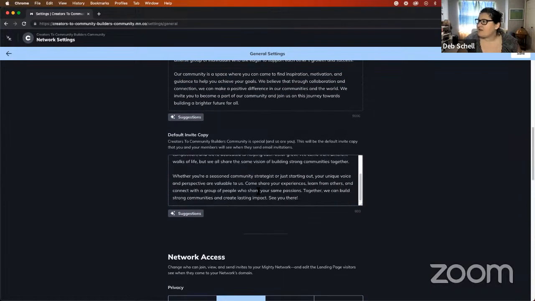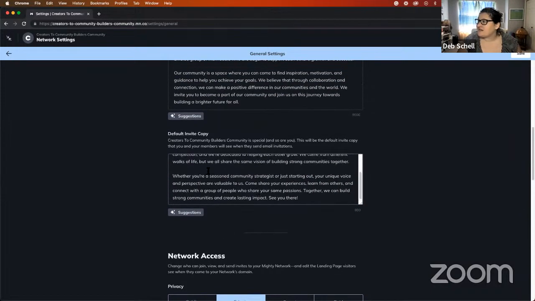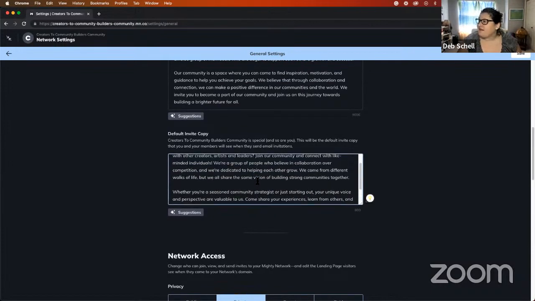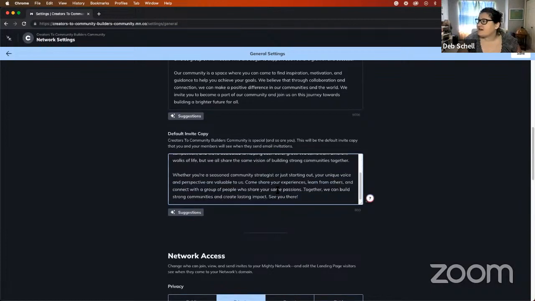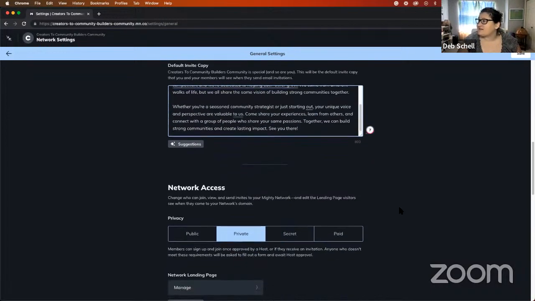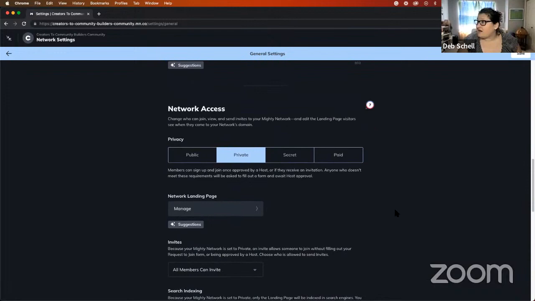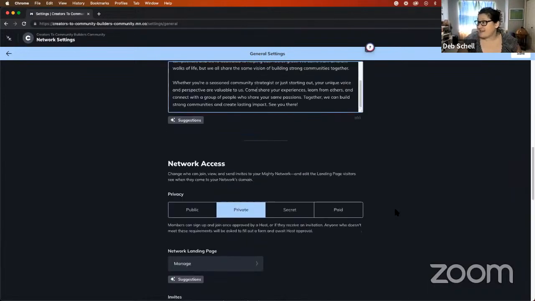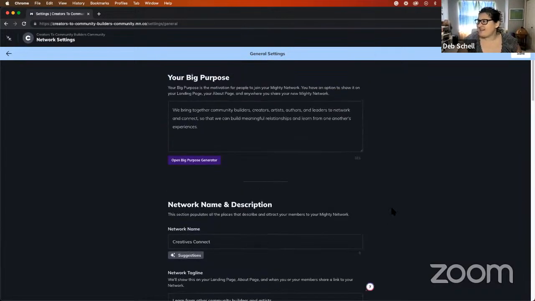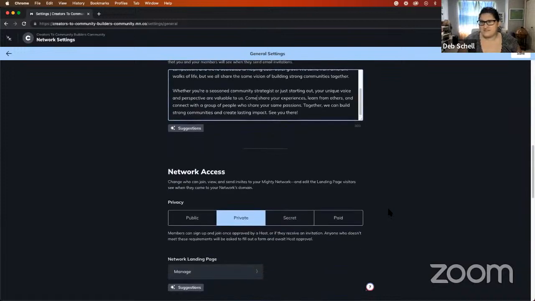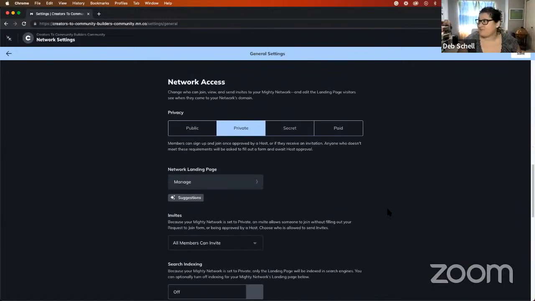I don't know that I would be really bringing in a seasoned community strategist into this space, but they might be coming in here because they are in my circle. So that could be a thing. So there is the first setting that I would say that this helped me generate. So those are some AI settings that helped me navigate through.